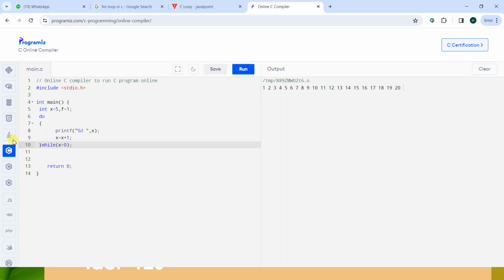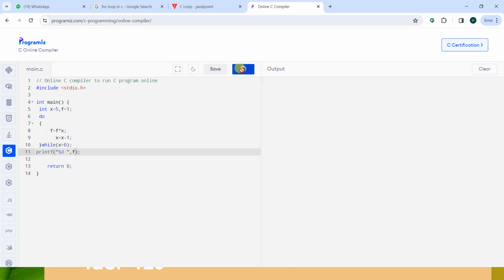The logic will be, the result will be going outside. The logic is f equal to f into x and x equal to x minus 1. And I will display the result as f. If I run the program, then what will be the result? The result will be 120.